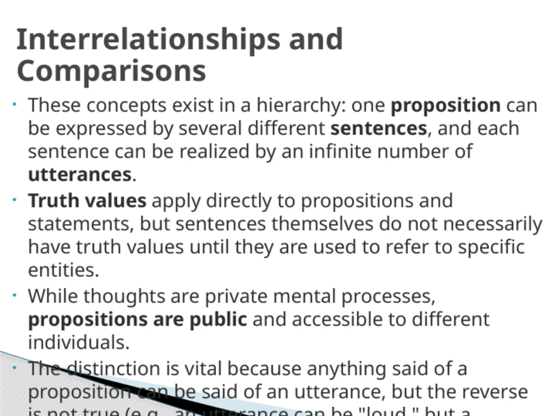We also need to distinguish between thoughts and propositions. Thoughts are private mental processes, what we think internally, whereas propositions are public and accessible to others. This distinction is critical because it allows us to understand that anything said about a proposition can be said about an utterance. But the reverse isn't true. An utterance can have qualities like being loud that a proposition cannot. This overall framework helps us see how language, meaning, and truth are interconnected, and it underscores the importance of understanding not just sentences, but the propositions and thoughts behind them.